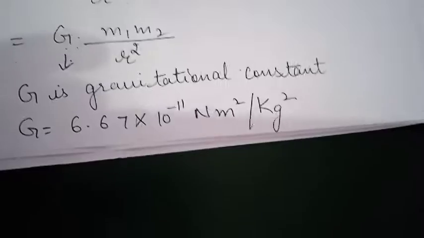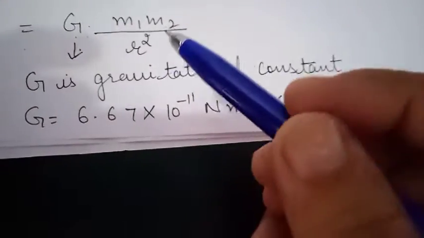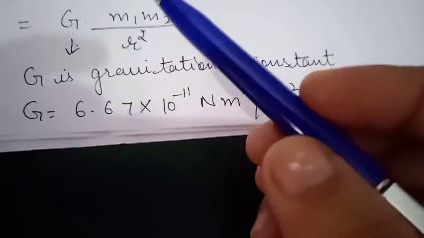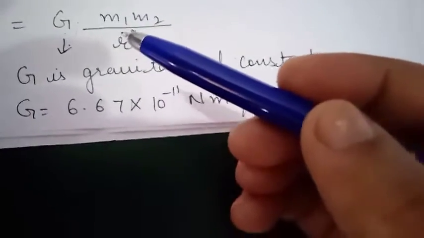Now there are some characteristics of the gravitational force. The force between the two bodies is equal in magnitude but opposite in direction.